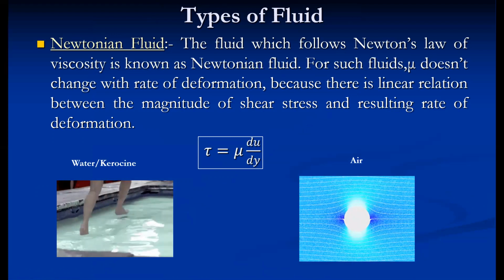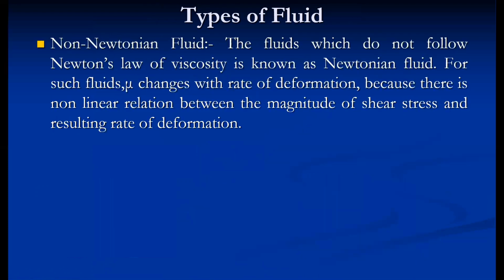Under the non-Newtonian fluid, the fluid which does not follow Newton's law of viscosity is known as non-Newtonian fluid. For such type of fluid, mu changes with rate of deformation. Because there is a non-linear relationship between the magnitude of shear stress and resulting shear strain, tau is equal to mu du by dy raised to n.